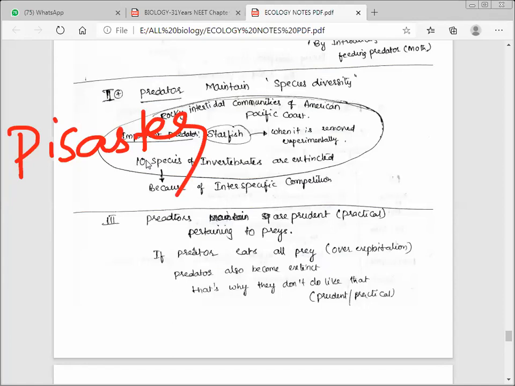Next, predators are prudent. Prudent means practical, the practical thinking we generally use to say. If a predator eats all the prey at once, overexploitation, as we said already in biodiversity, what happens?